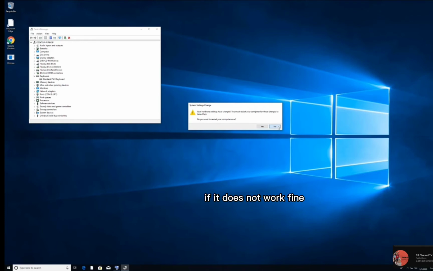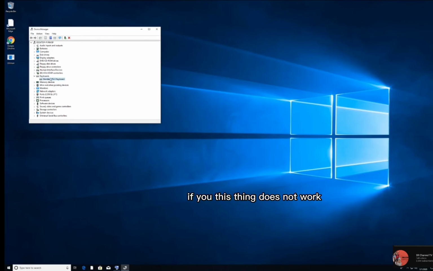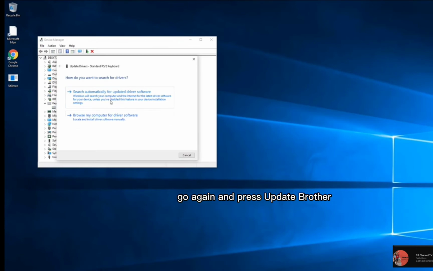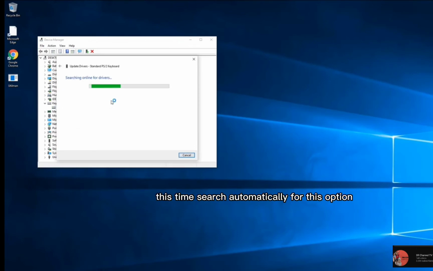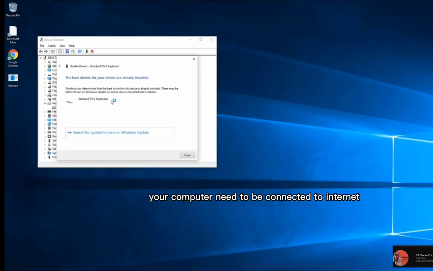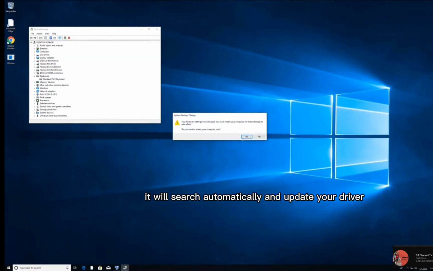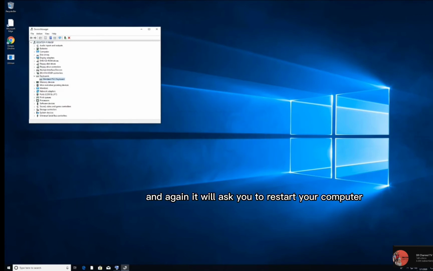If it does not work fine, just go again and do the same process. Go again and press Update Driver. This time choose the option to search automatically. Your computer needs to be connected to the internet with a wire or wireless connection. Once you do that, it will search automatically and update your driver, and again it will ask you to restart your computer.